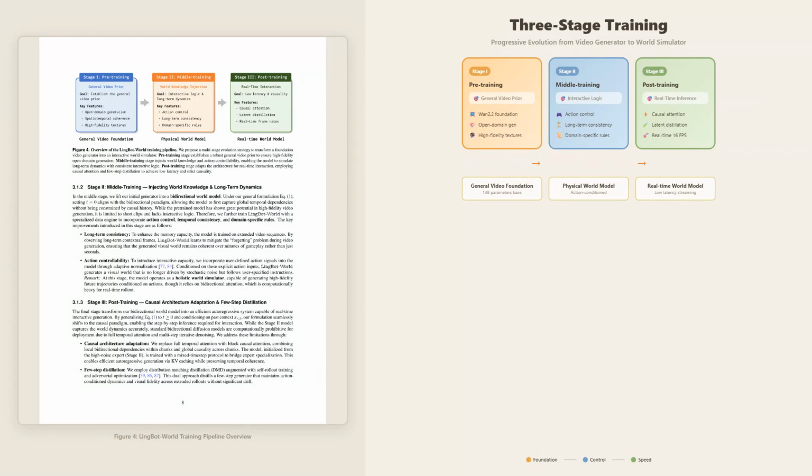Each stage builds on the previous one, gradually specializing the model while preserving what was learned before. This progressive approach is more stable than trying to train everything from scratch.